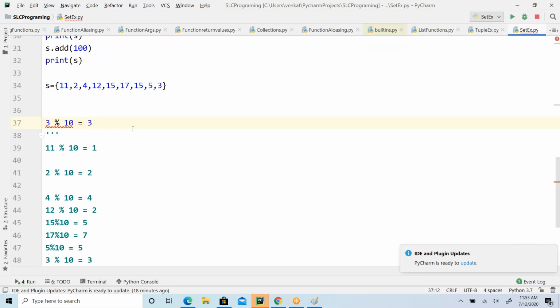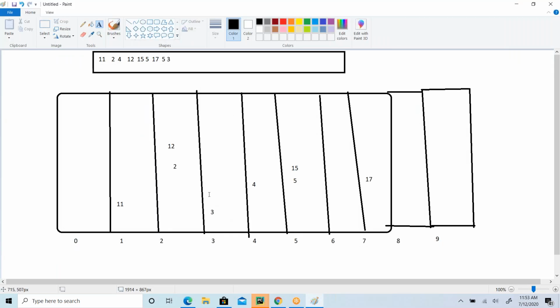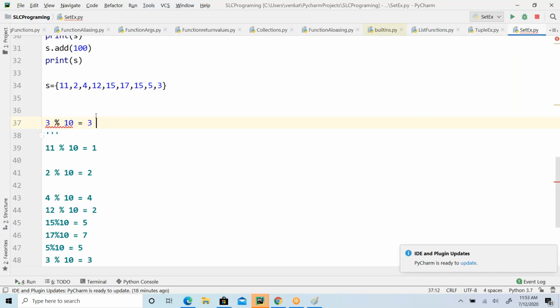Guys, are you understanding what will happen now? It has to compare against only one element here. 3 equal to 3. Yes, it is there, it is going to return true. So calculating the bucket number is a constant time. When it comes to performance, we will speak about this terminology. Okay, calculating the bucket number is a constant time.